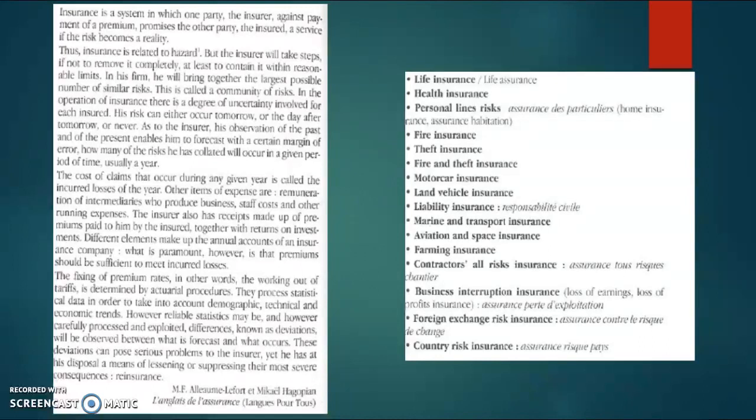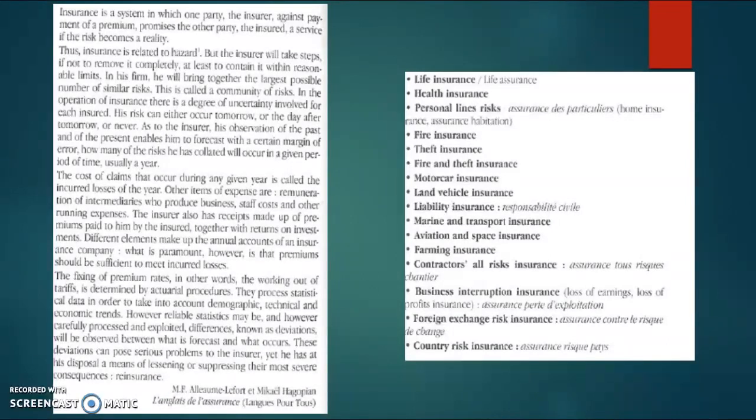In his firm, he will bring together the largest possible number of similar risks. This is called a community of risks. In the operation of insurance, there is a degree of uncertainty involved for each insured. His risk can either occur tomorrow, or the day after tomorrow, or never.